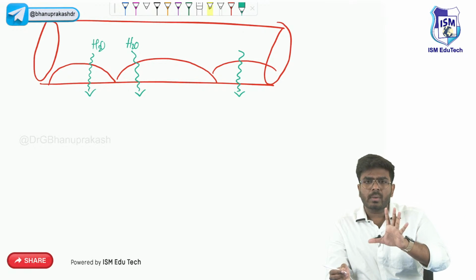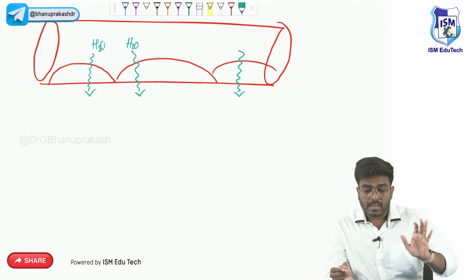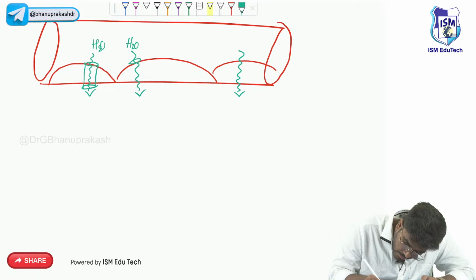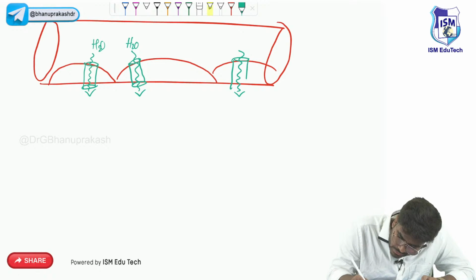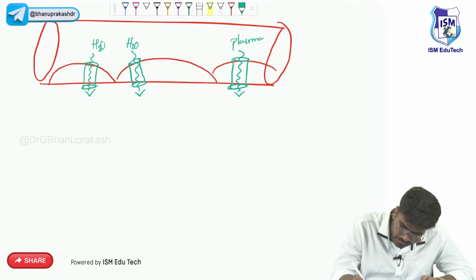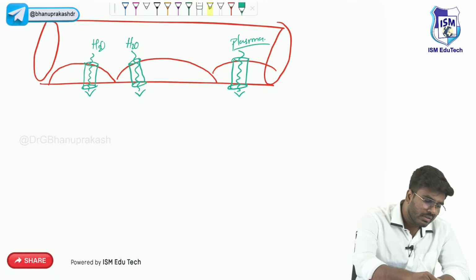In a normal person, the endothelial cells are not leaky, they are not permeable. But because of the presence of a protein here in the endothelial cell, now a protein is going to be incorporated here. With the help of that protein, the plasma is now leaking into the tissue. This is very, very important.